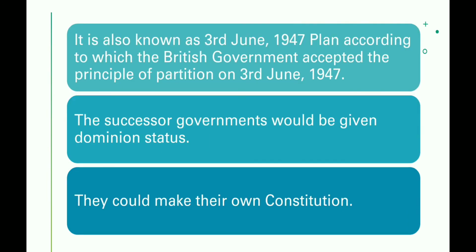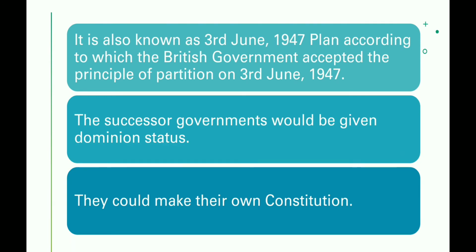The Mountbatten Plan is also known as the 3rd June Plan of 1947. According to this plan, the British government accepted the principle of partition on 3rd June 1947. The principle of partition means the 2-nation theory which was put forward by Muhammad Ali Jinnah. According to it, India was divided into 2 nations, that is India and Pakistan, right? The British government accepted it on 3rd June 1947.